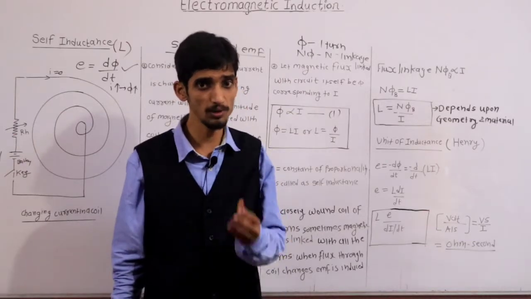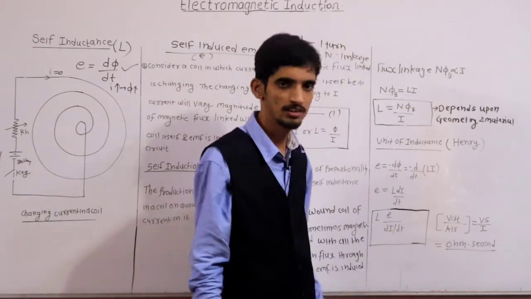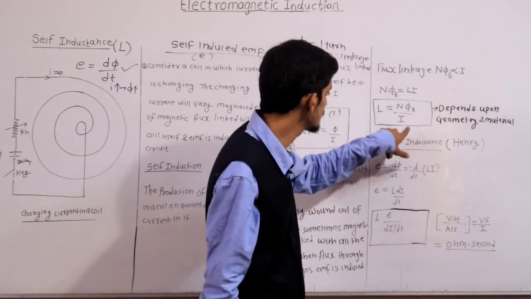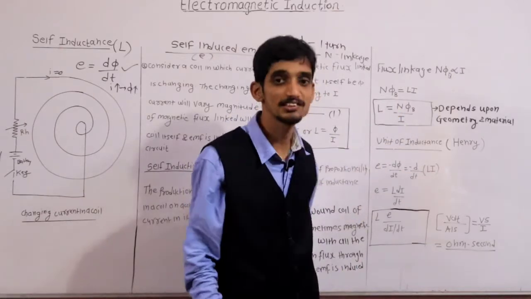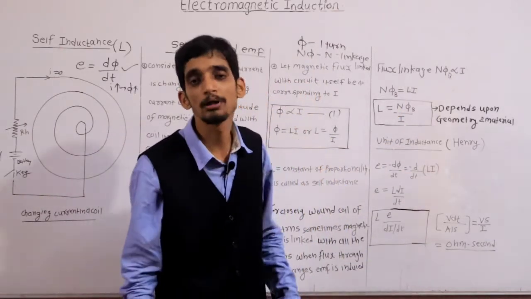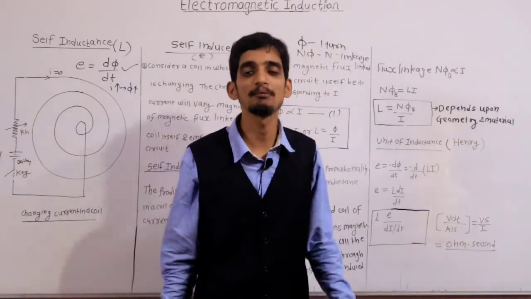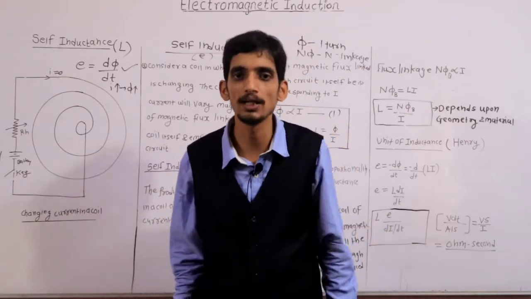Now listen here, the word constant is used here. So suppose I decrease the current, one might feel that as current is decreasing, this L will increase. As the current increases, L decreases. No, it is wrong, because this L depends on the geometry and material. Geometry means shape of the coil, size of the coil.